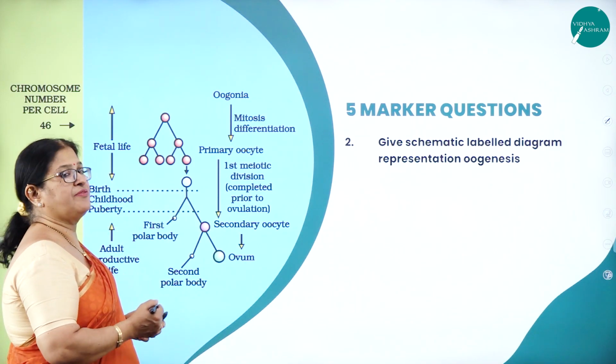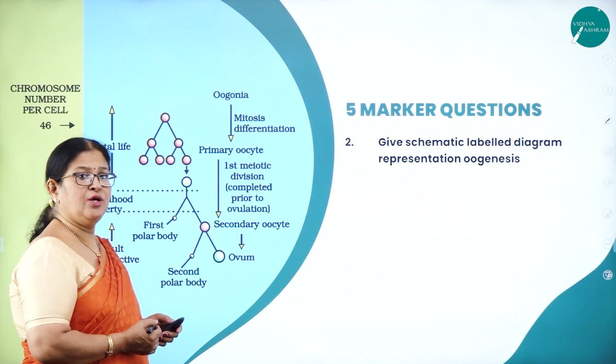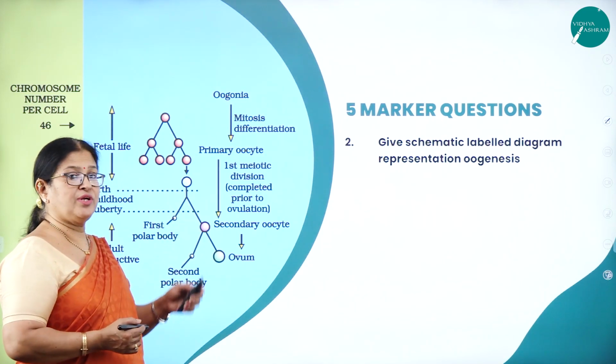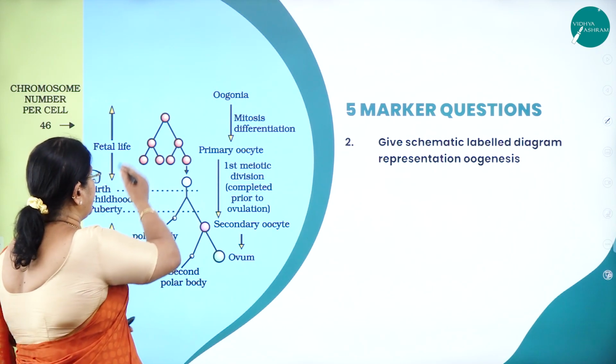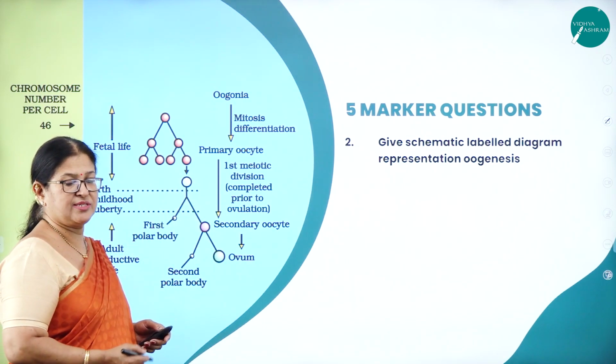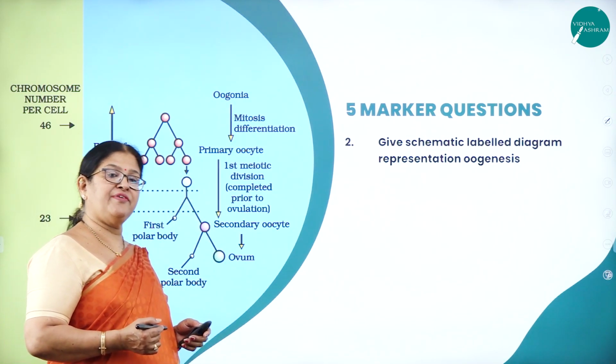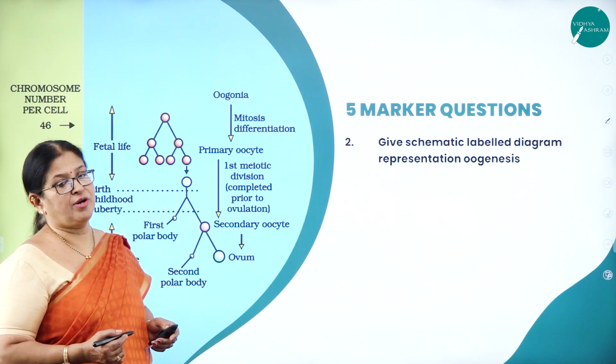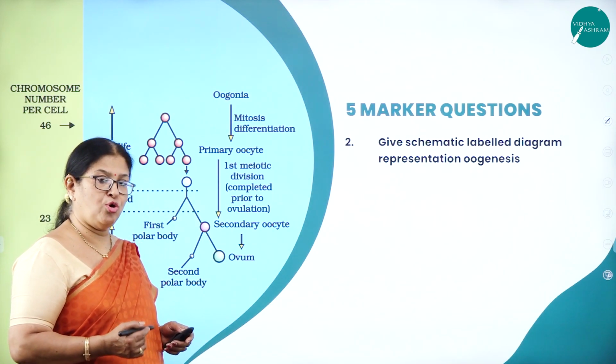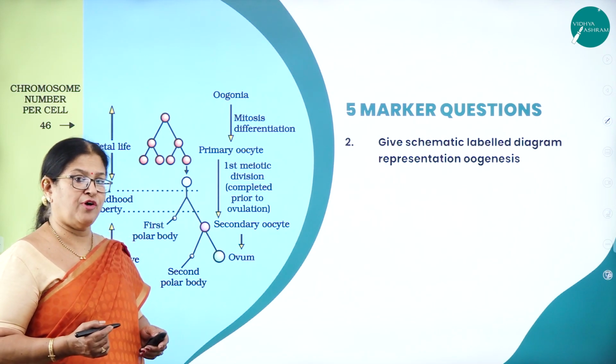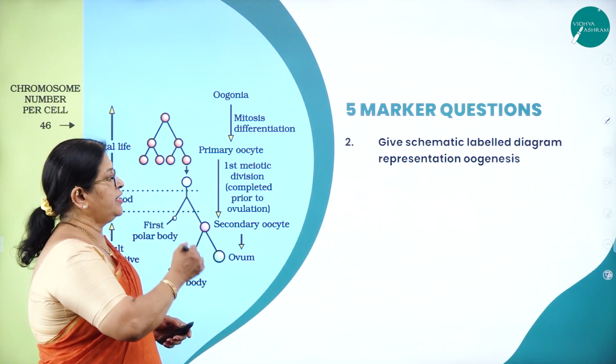Now, give a schematic labelled diagram representation of oogenesis. This is a very common question which is asked in the board exam, where it is asked only to write the schematic. So you need to write the schematic diagram of oogenesis. As I said, oogenesis is a very important process of formation of the female gamete called ovum, which takes place in the follicle of the ovary.